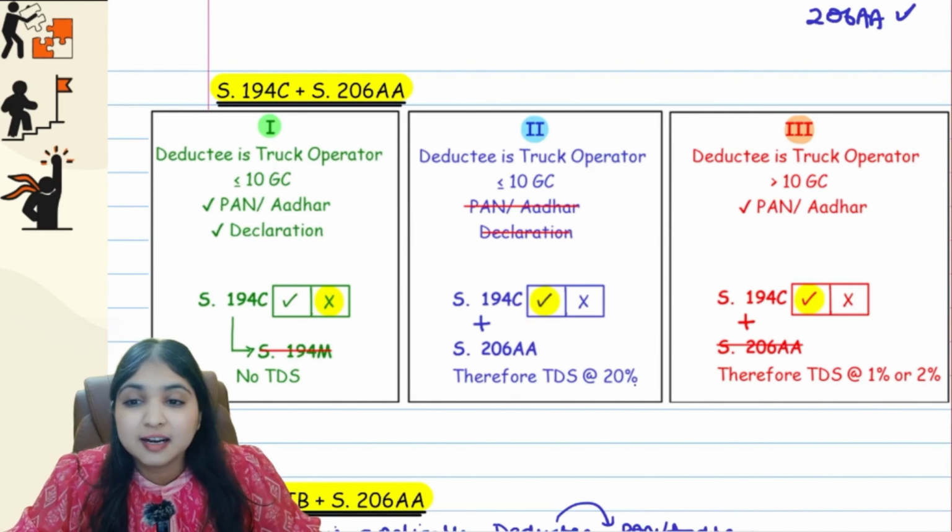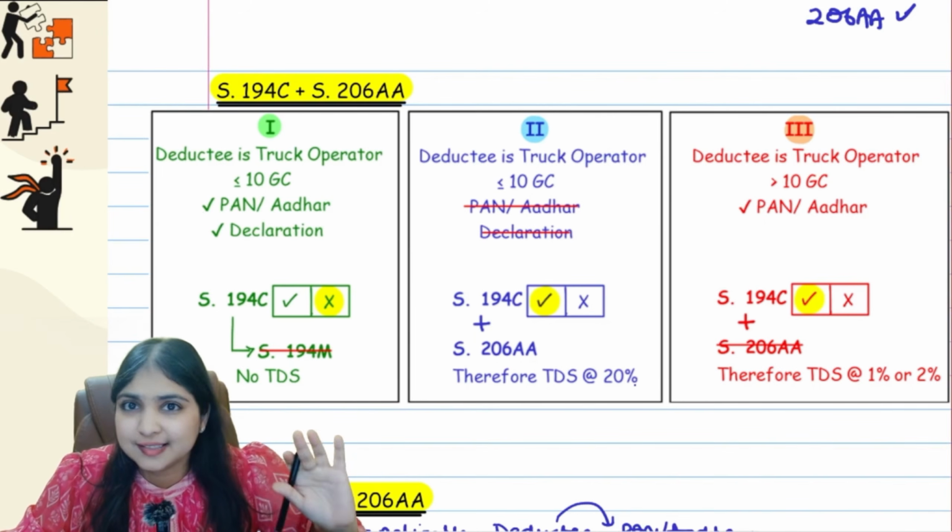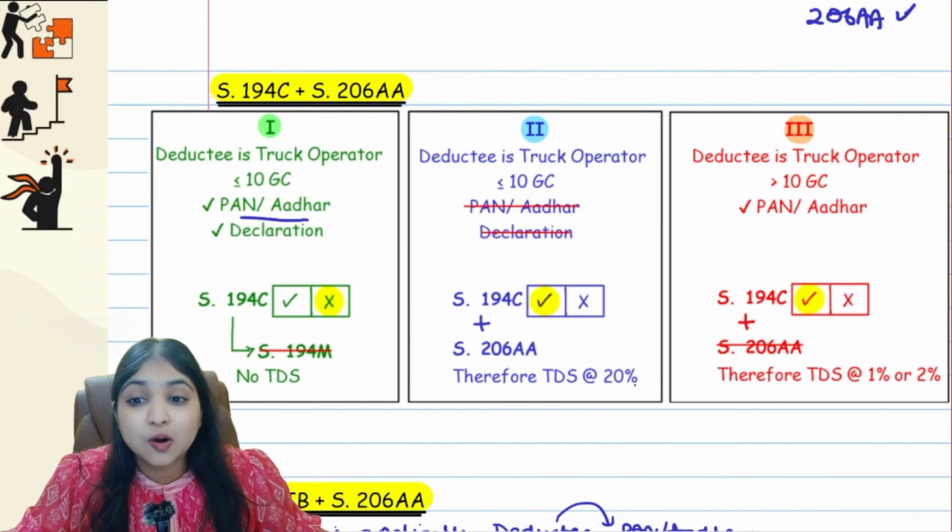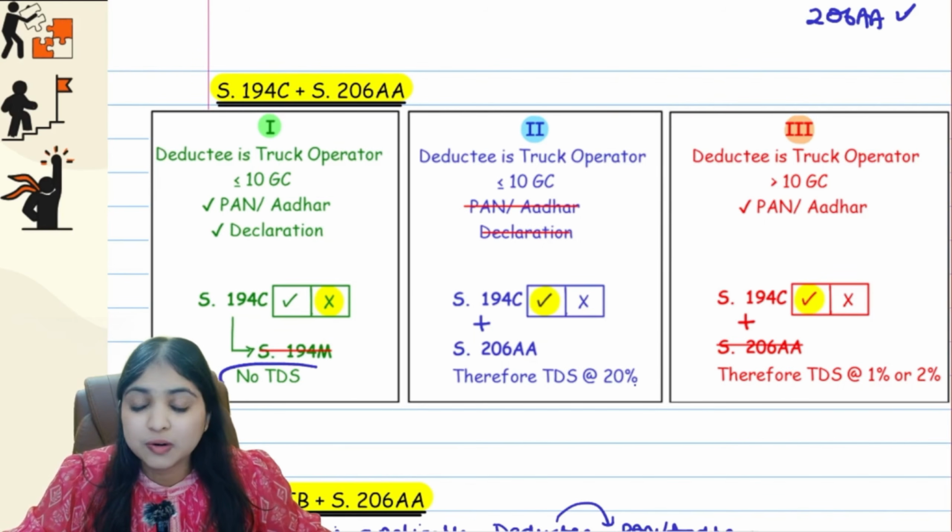Look at this. Deductee is a truck operator. Condition 1 fulfilled. He doesn't have more than 10 goods carriages. Condition 2 fulfilled. PAN, Aadhaar, at least one he is giving. Condition 3 fulfilled. He also gives a declaration that all these conditions are fulfilled. So all my 4 conditions are fulfilled. Now that exception will apply. 194C TDS will not apply. Even 194M will not apply. No TDS at all, guys.